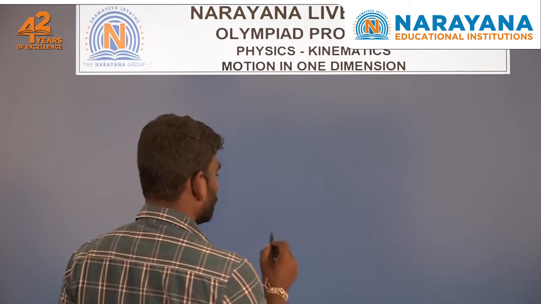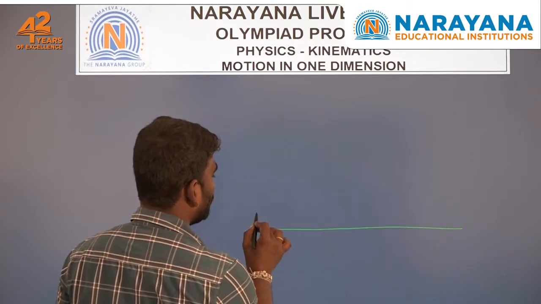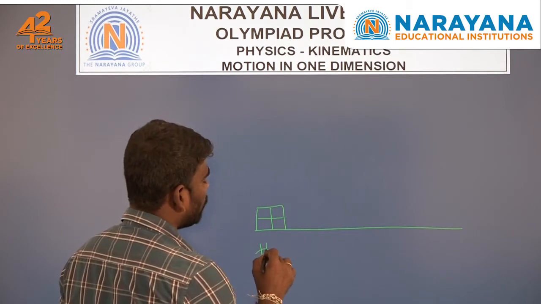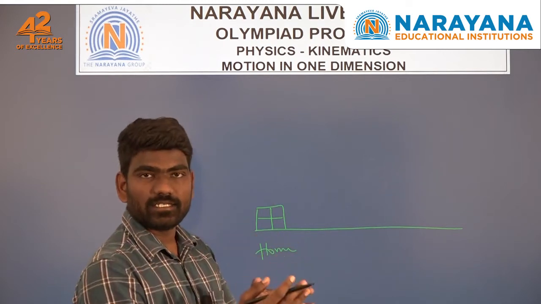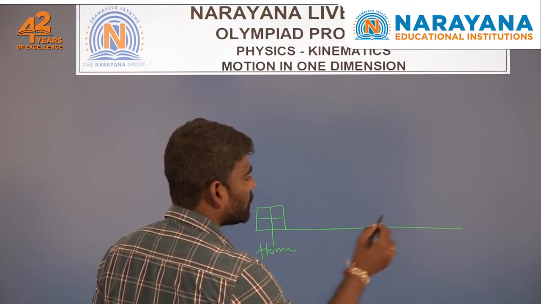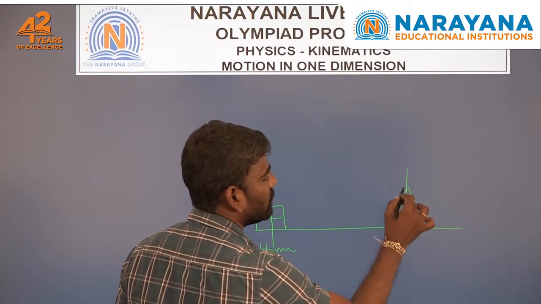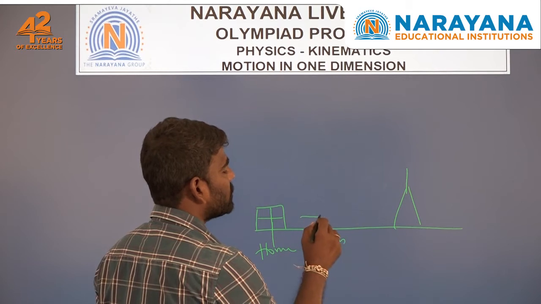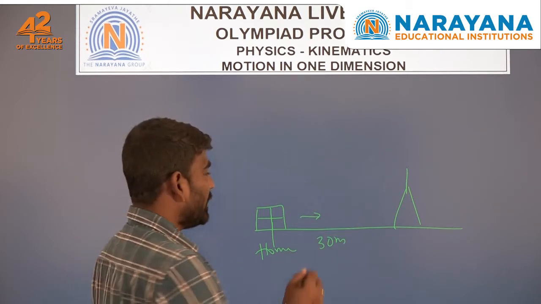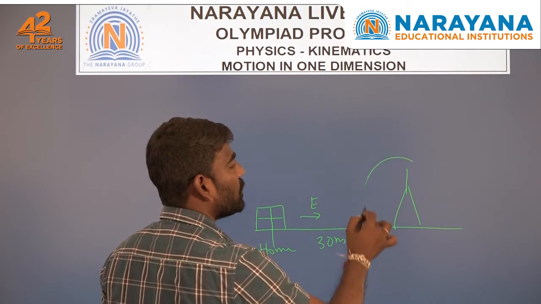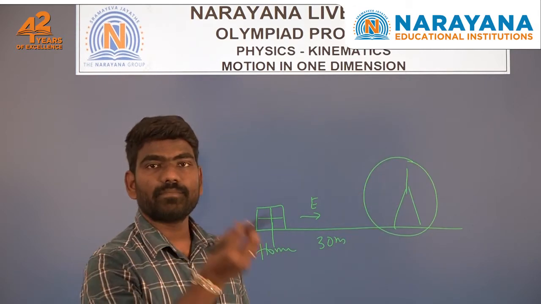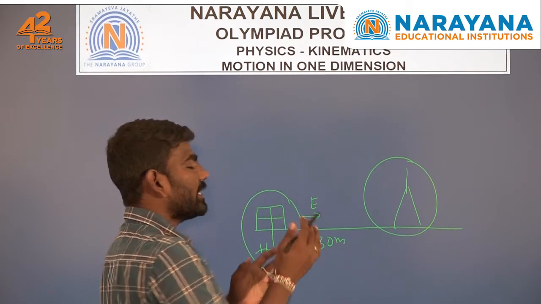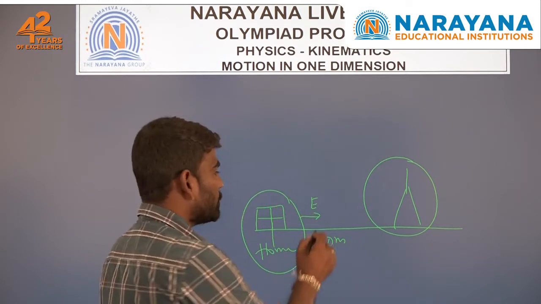Say your home is located at this position, and from your home the tower is situated 30 meters towards east. Here the position of the tower is described with a reference point, your home, and a direction: east.